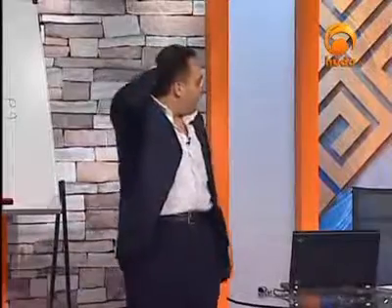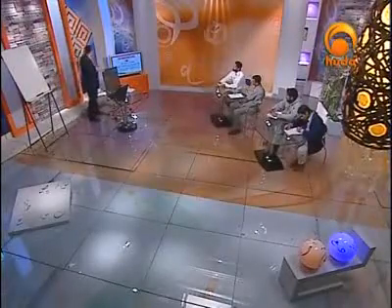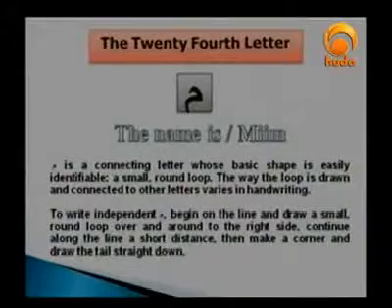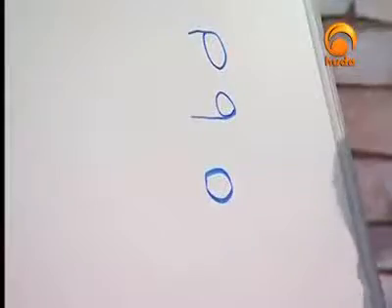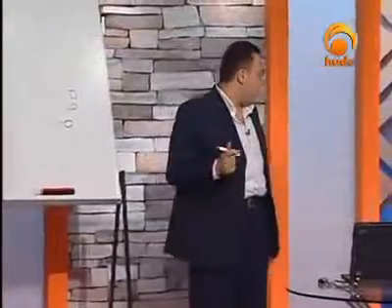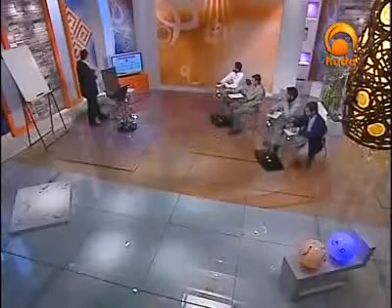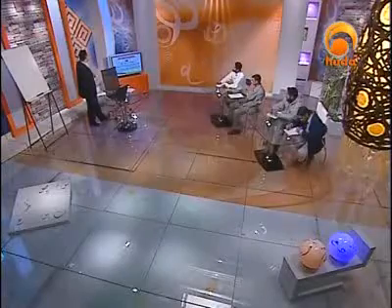Yes. Okay. To write independent meme, begin on the line, draw a small round loop over and around to the right side. Here it is, in this way. Can you see that? To the right side. So this is the loop, and then we make a straight line. Continue along the line a short distance, make a corner, and draw the tail straight down.